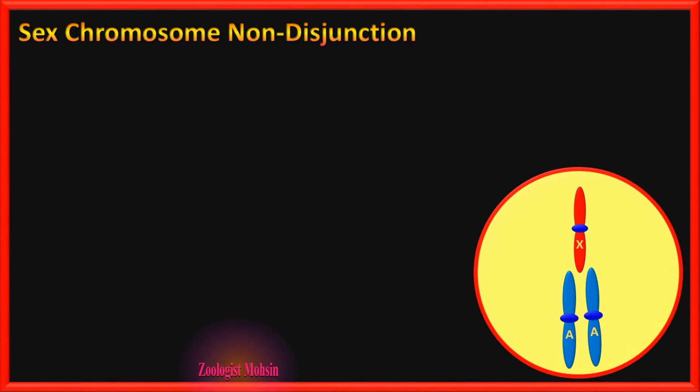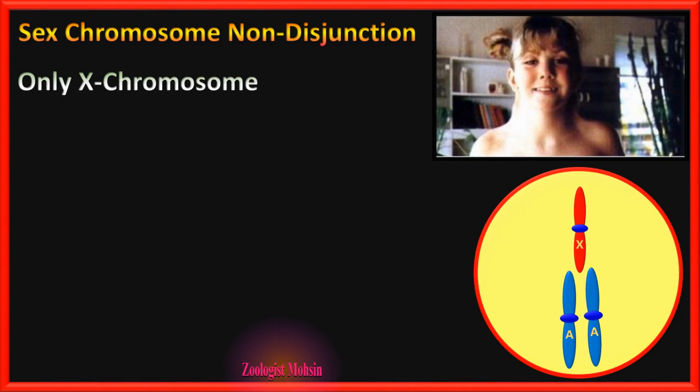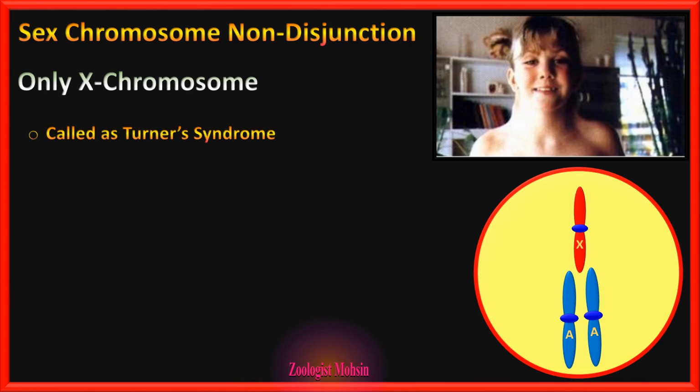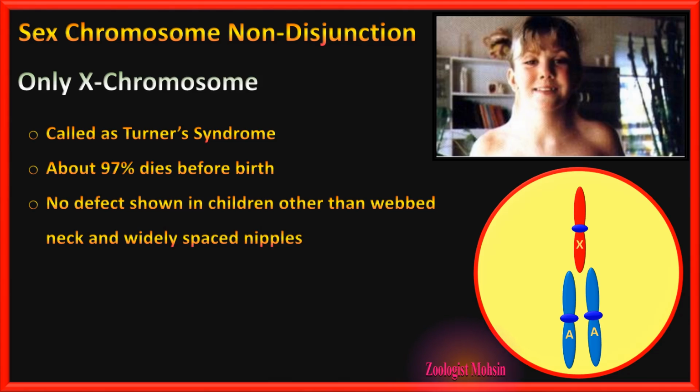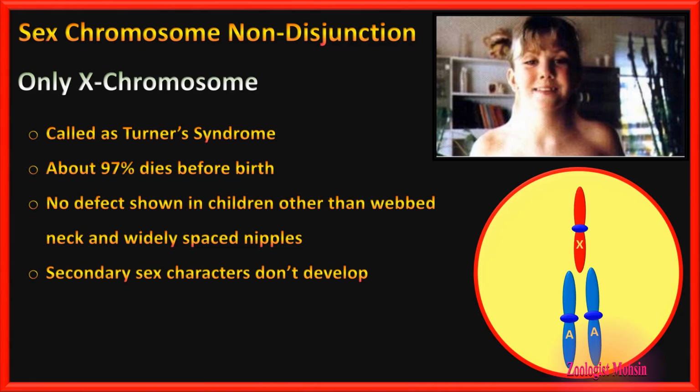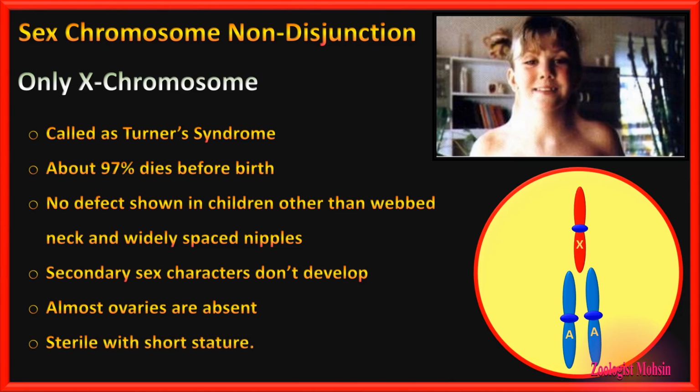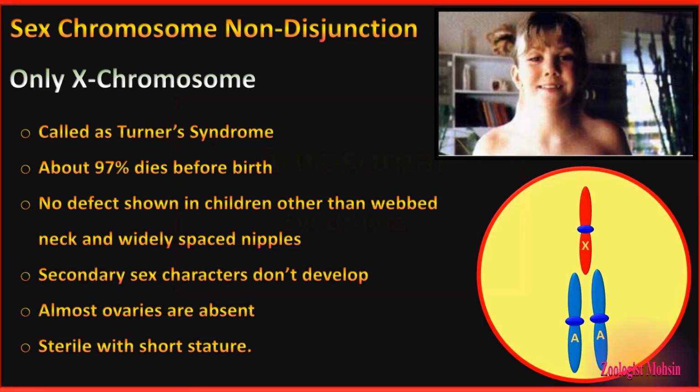The next type of syndrome is only X chromosome. This kind of syndrome is called Turner syndrome, and about 97% of the babies die before birth. No defect is shown in the children other than webbed neck and widely spaced nipples. These two symptoms are the major recognition for this kind of Turner syndrome. Secondary sex characteristics do not develop. Ovaries are almost absent, and these are sterile females with short stature, and they cannot produce next generations.